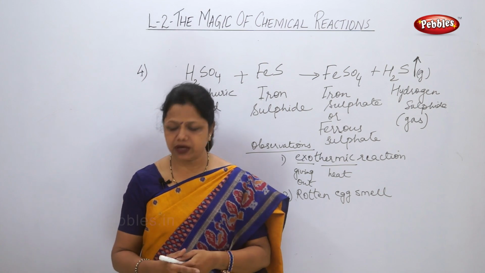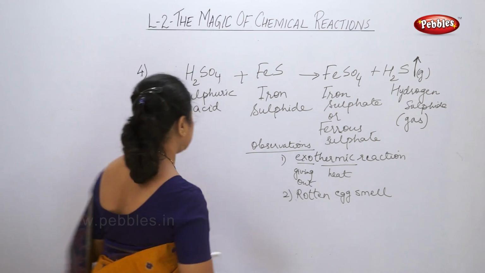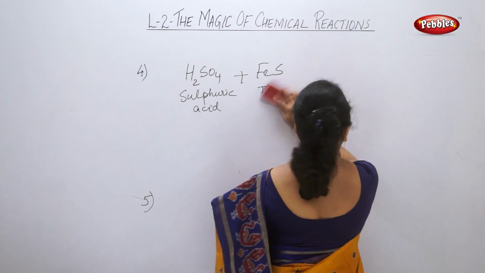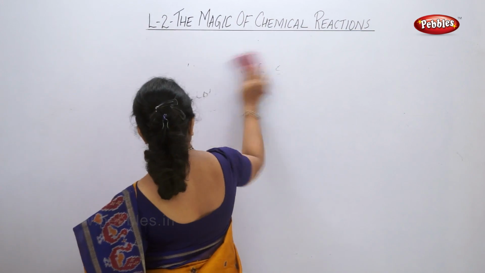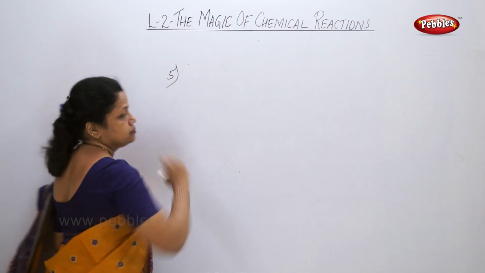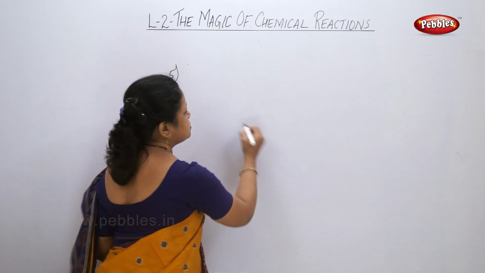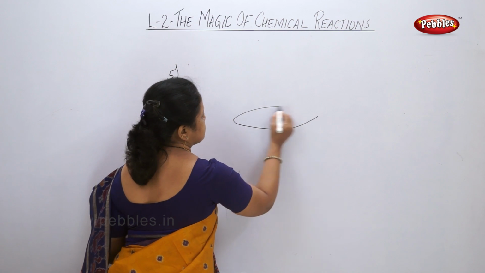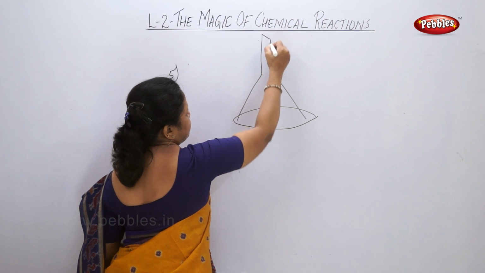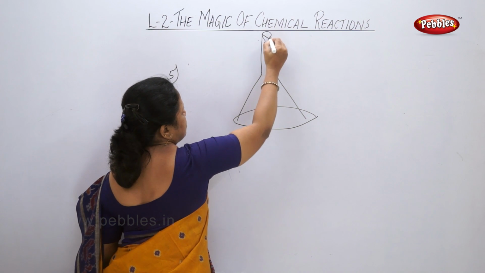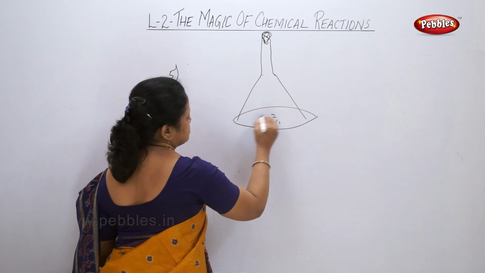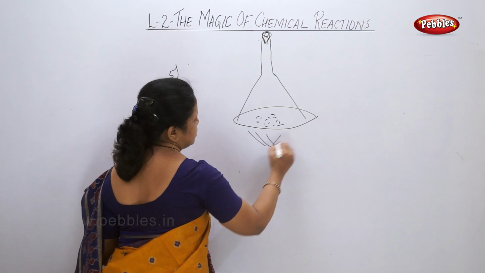Now here there is a figure given. I will also show you with the help of the figure, and then you will understand better. Now the figure is: on a glass plate, a funnel is attached. This type of funnel is kept. Here a cotton ball is kept. Here camphor is kept, and this is given heat.